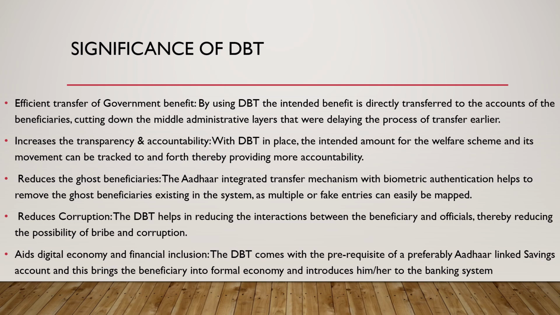It reduces ghost beneficiaries. The Aadhaar-integrated transfer mechanism with biometric authentication helps to remove the ghost beneficiaries existing in the system, as multiple or fake entries can easily be mapped. Then it also reduces corruption. Direct benefit transfer helps in reducing the interaction between the beneficiary and officials, thereby reducing the possibility of bribery and corruption. It also aids the digital economy and financial inclusion. DBT comes with the prerequisite of a preferably Aadhaar-linked savings account, and this brings the beneficiary into the formal economy and introduces him or her to the banking system.